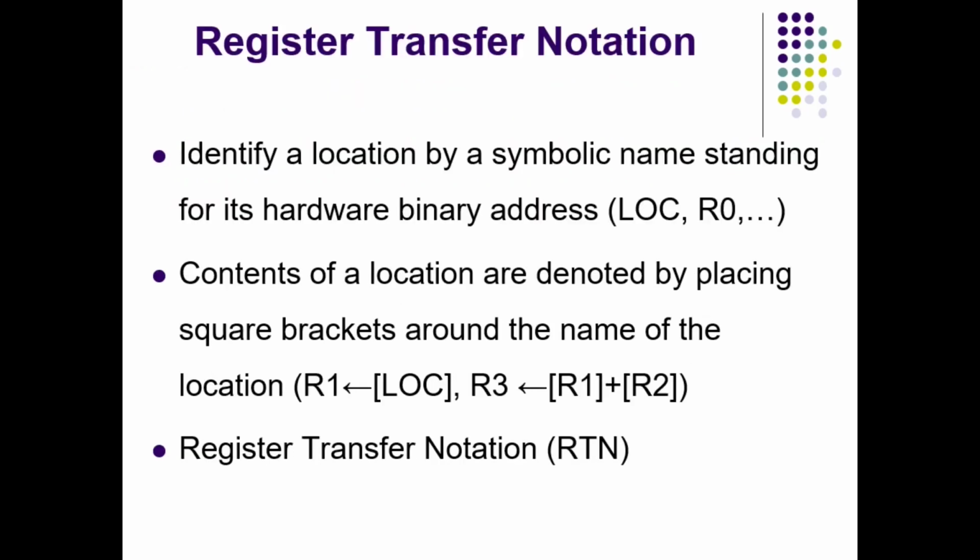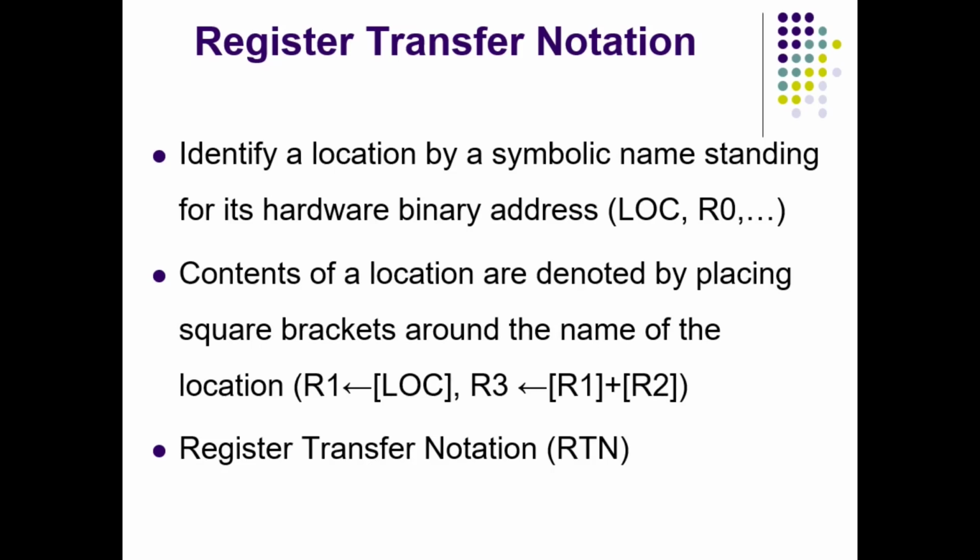Before studying instructions of assembly language, there are some notations you must understand. For example, here they have given some register transfer notations. These are regarding registers. First one is, any address in the memory, we can use the address itself or we can name the address and use that particular name. For example, variables. See here LOC is nothing but the name of a memory location. So indirectly LOC is nothing but the address of the memory location.